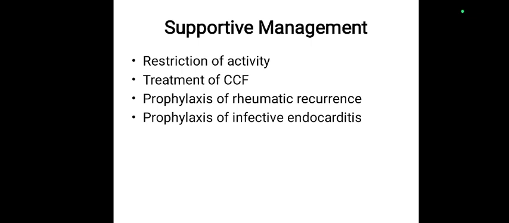Next is the prophylaxis of rheumatic recurrence, which was already discussed with rheumatic fever, how to prevent the recurrence. So it is with penicillin G. Benzathine penicillin G can be administered every 3 weeks for nearly 10 to 15 years. The child has to receive the particular treatment. Next is the prophylaxis of infective endocarditis, again with antibiotics. And if the child is allergic to penicillin, we have to administer erythromycin.